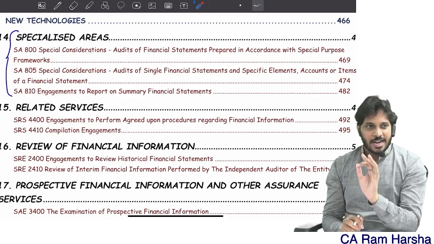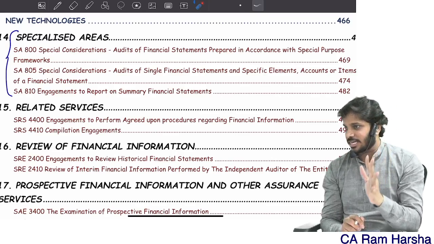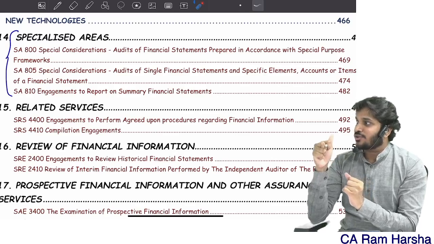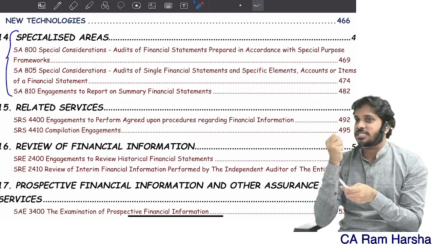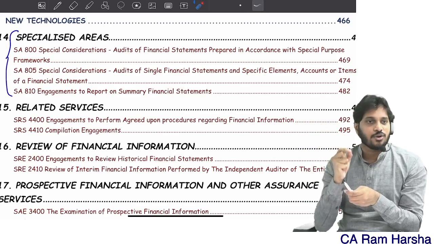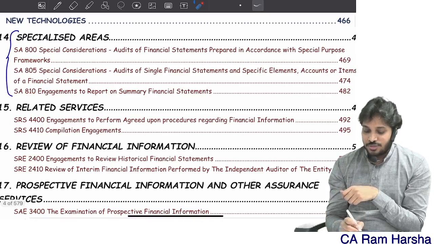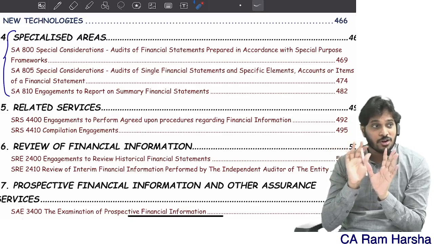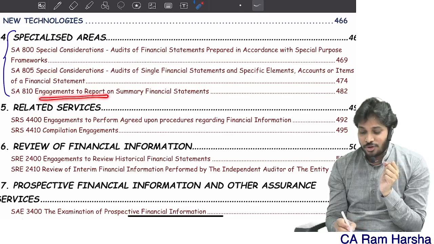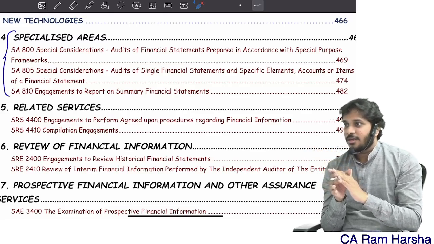Audit of a single financial statement, or a specific element, item or account of the financial statements. What specially do you need to consider? What are the points you should consider if you want to take up this kind of activity? Standard 805 answers that. Whereas 810 is talking about, you see here, they are not using the word audit of summary financials. We don't audit. We only report on summary financial statements. We only report. Getting it?